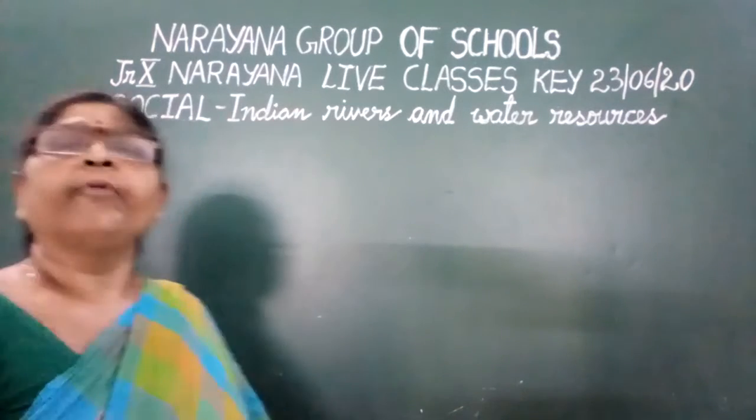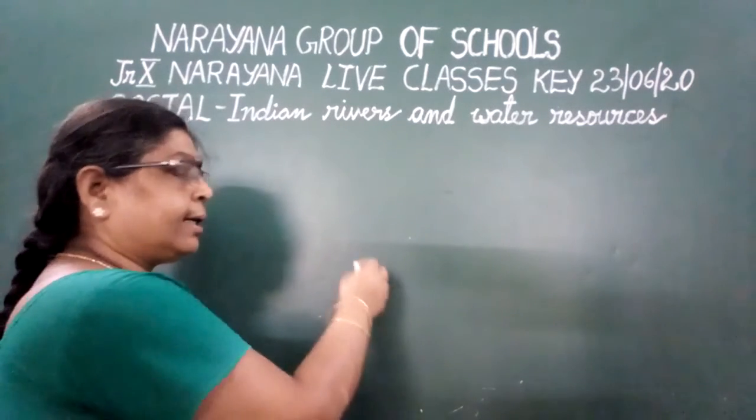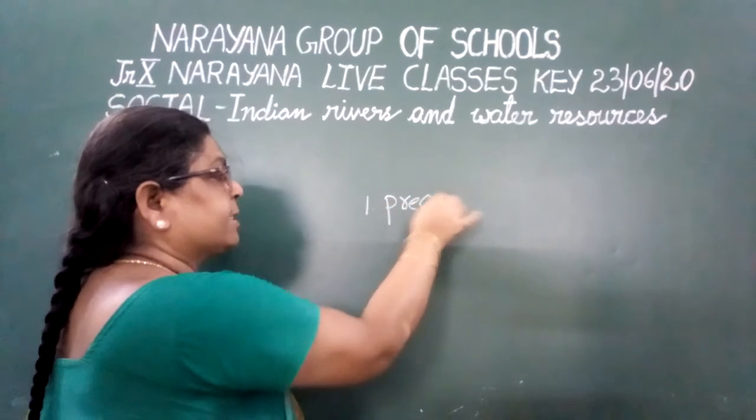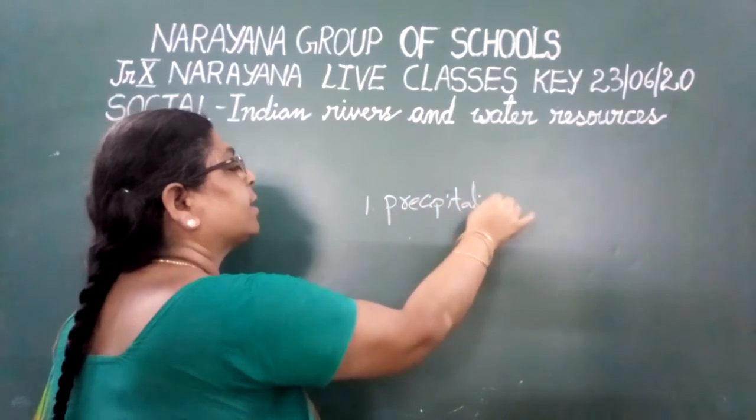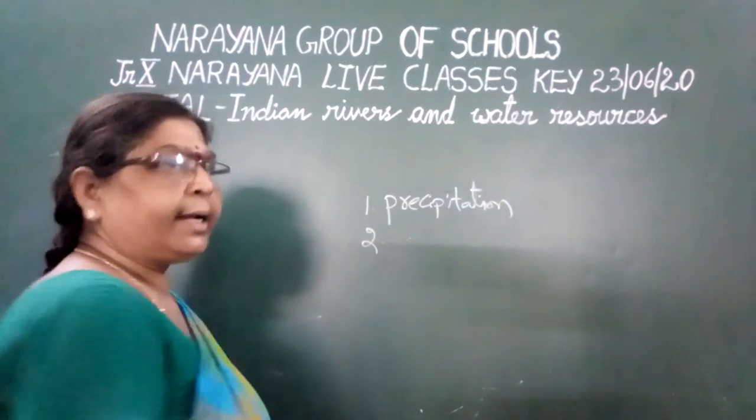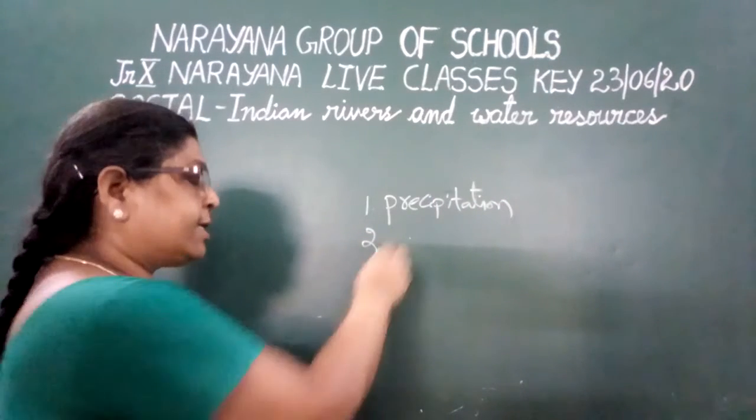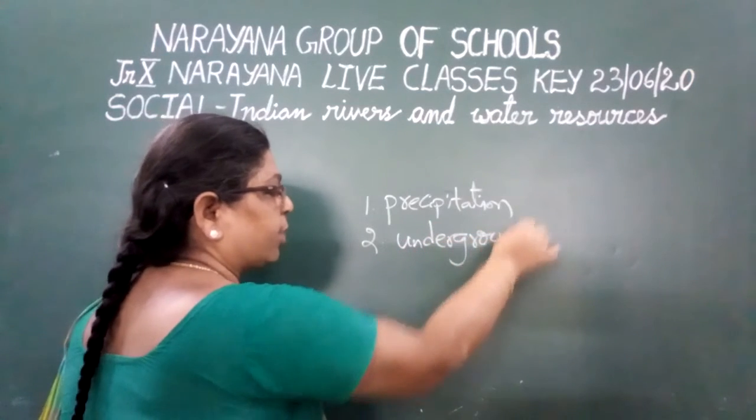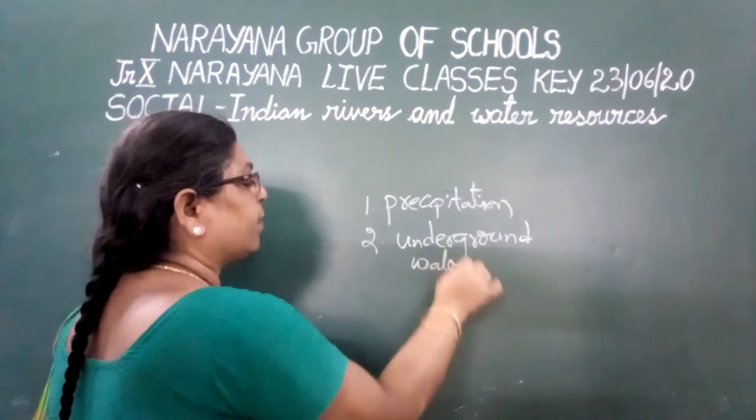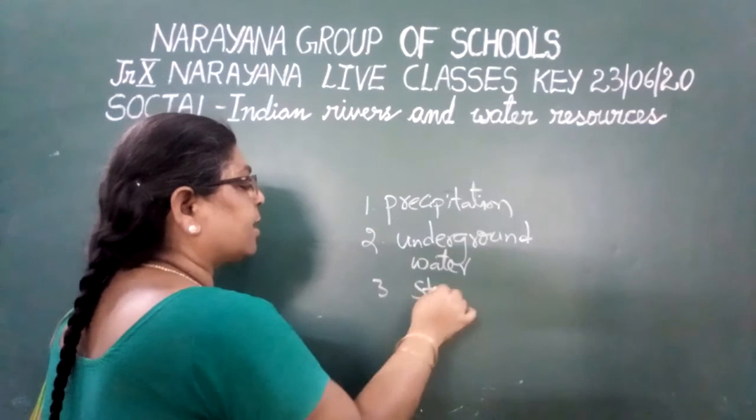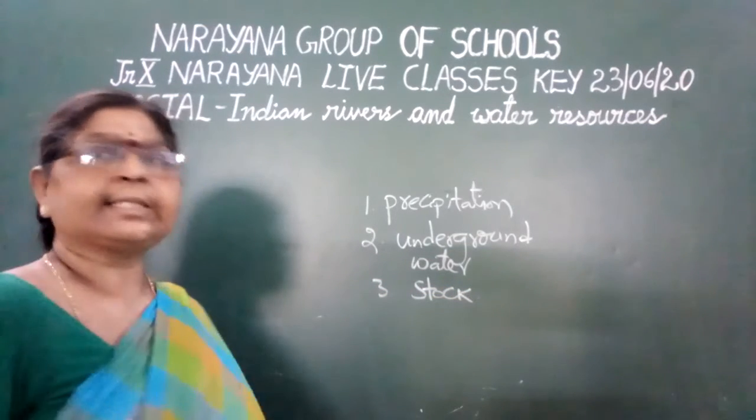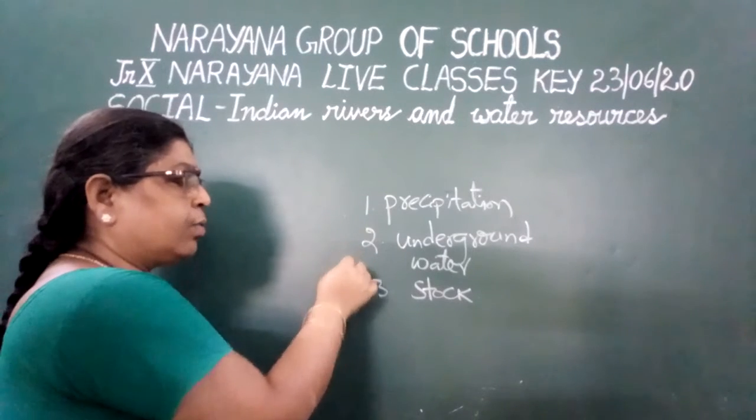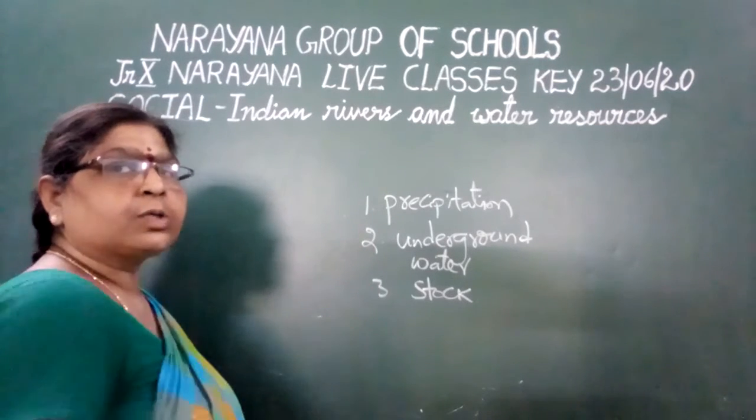We get the water mainly from two important ways. The first one is precipitation. Precipitation means rainfall, dew, snow, etc. And the second one is underground water. Even in underground also we have the water, no? And the third one is stock of the water. Already whatever that is existing in an area, that is called stock of the water. So mainly three sources: precipitation, underground water and stock. These three are the sources of the water.